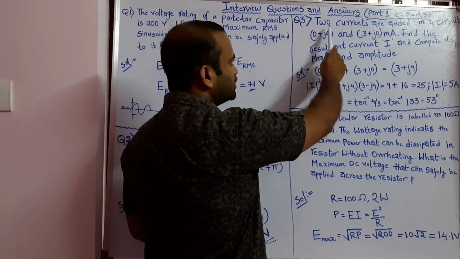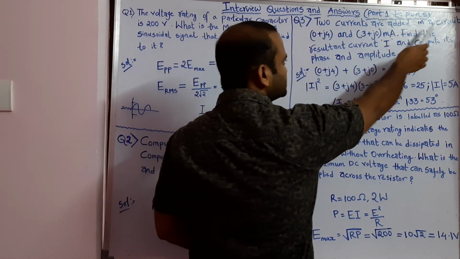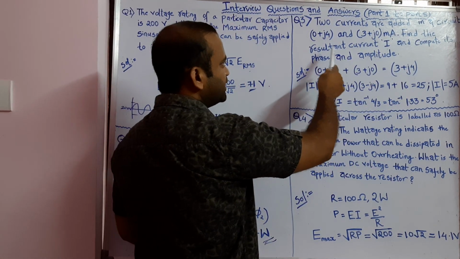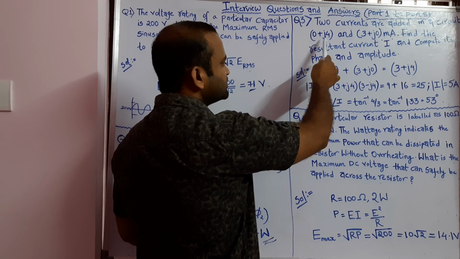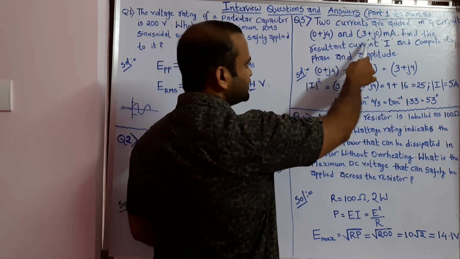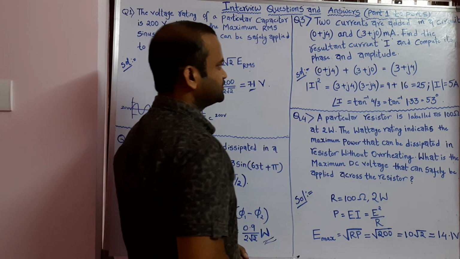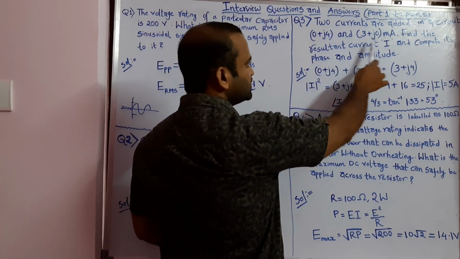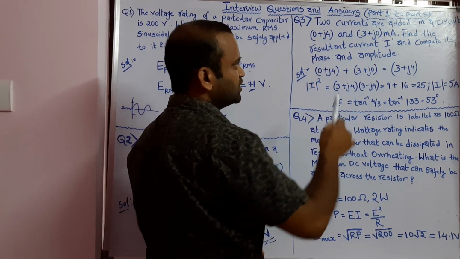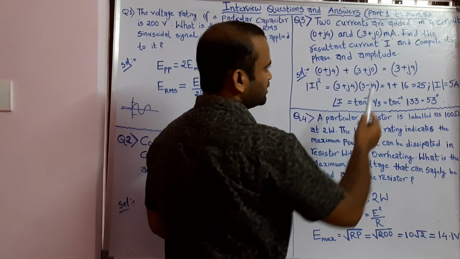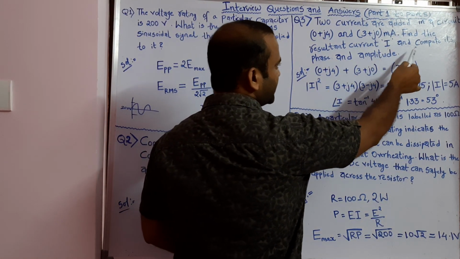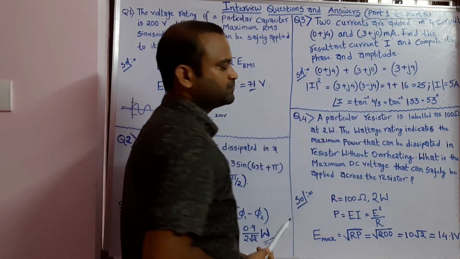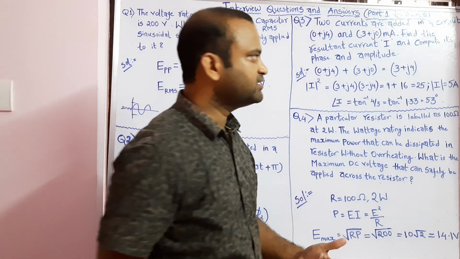Question number 3. Two currents are added in a circuit and are given by 0 plus j4 and 3 plus j0 milliamperes. These are the two independent currents flowing in a circuit; find the resultant current I and compute its phase and amplitude. Now we need to understand the question.